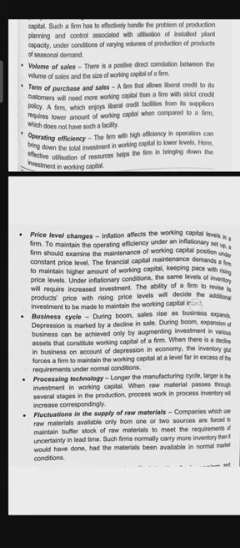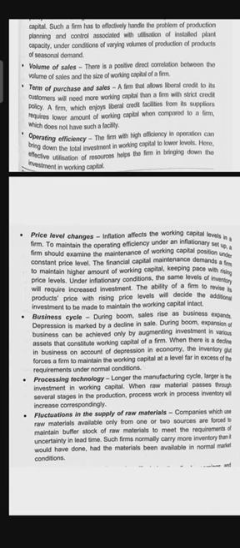Okay, so next one, fluctuations in supply of raw material. Companies which use raw materials available only from one or two sources are forced to maintain a buffer stock of raw material to meet the requirement of uncertainty in lead time. Such firms normally carry more inventory than they would have had the materials been available in normal market conditions.